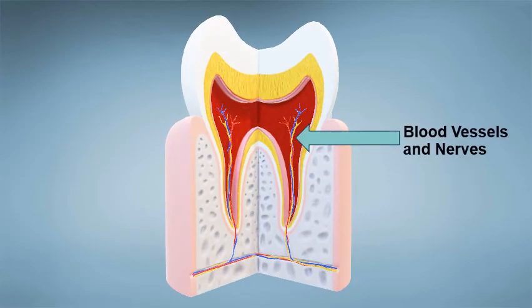The tooth is shown from the inside. The red, blue and yellow thread-like structures inside the pulp, you can see, are blood vessels and nerves. Blood vessels supply blood to the tooth, and nerves help in the sensitivity of the tooth. You may have heard that the person is feeling sensitivity in the tooth. That sensitivity is because of the nerves present inside it. Apart from this, some bones are also present inside.